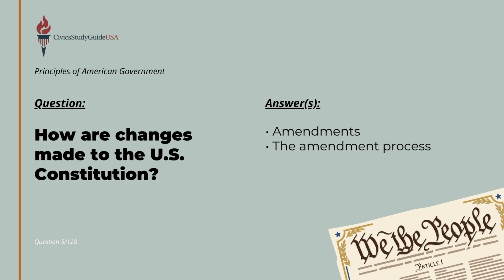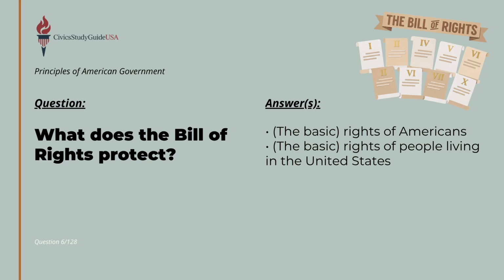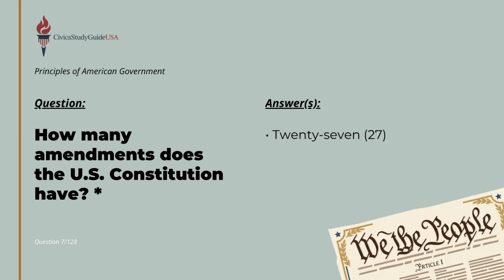To ensure this framework could endure and adapt over centuries, the framers built a system to modify it. Changes are made to the U.S. Constitution through amendments or the amendment process. The very earliest updates specifically protected individual liberties, as the Bill of Rights protects the basic rights of Americans and people living in the United States. Over the years, more updates were ratified, and today the U.S. Constitution has exactly 27 amendments.